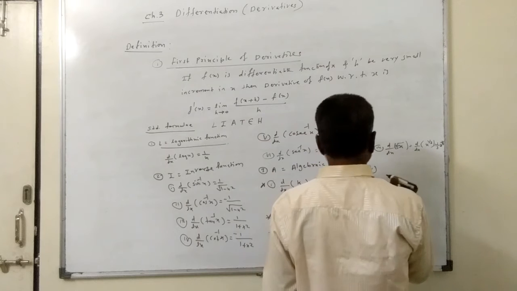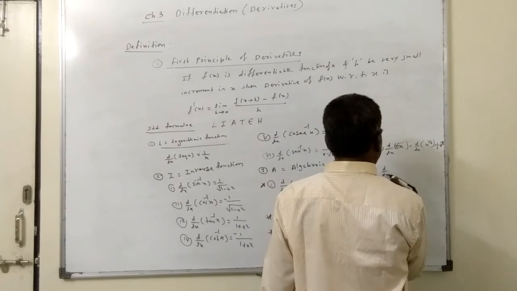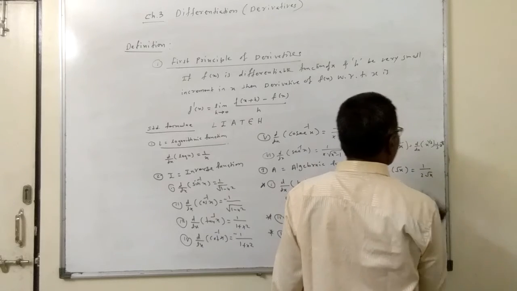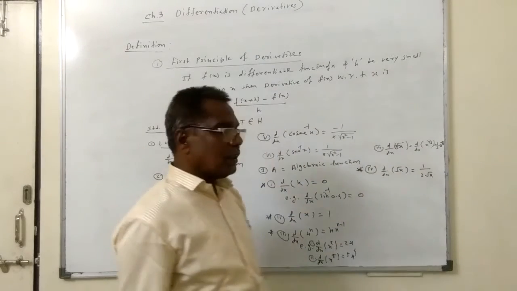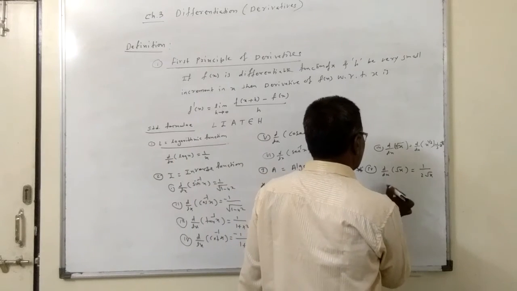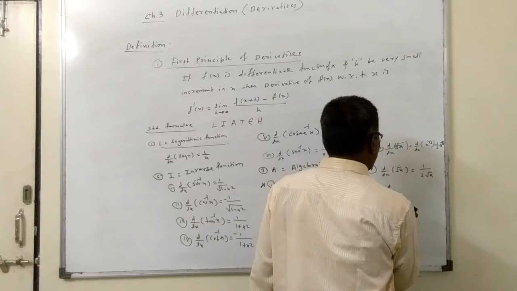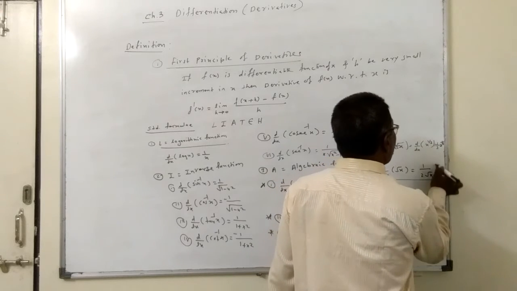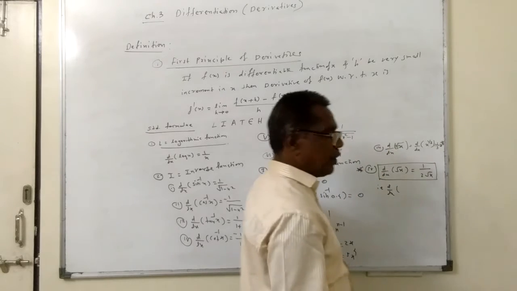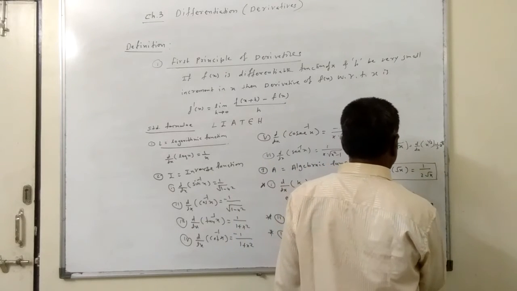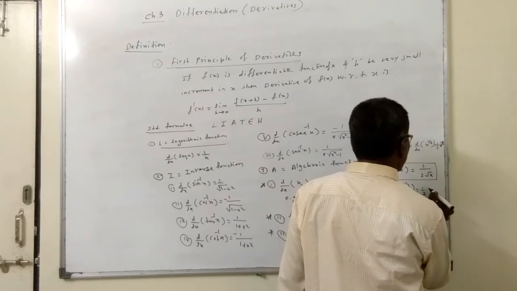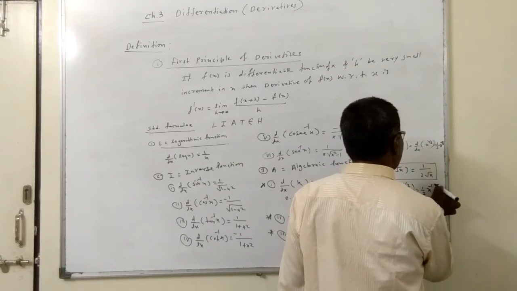The fourth formula we get is d by dx of root x, which is 1 upon 2 root x. Even if this formula is not in your mind, you can apply it, but this is the standard formula. If this formula is in your mind, you use it directly and your time is reduced. If not, we can write x raised to half, then apply the power formula: 1 upon 2 x raised to half minus 1, which is minus half.